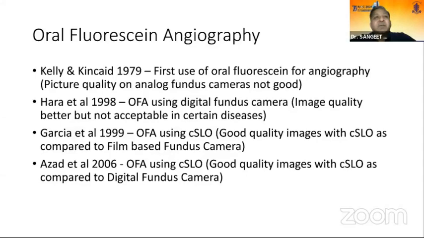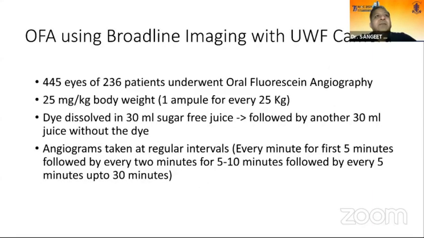The procedure that we are following generally nowadays in our hospital is oral fluorescein angiography, which was also reported quite early, in 1979, and has been shown to give good quality images with the recent cameras that have been introduced into the market, though I have no financial interest in this.